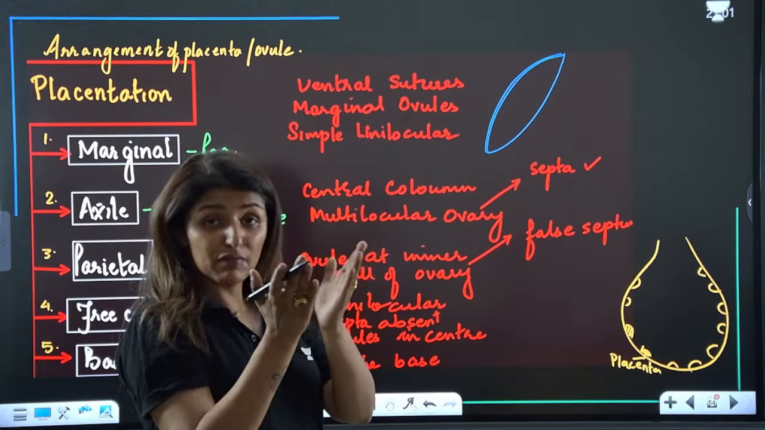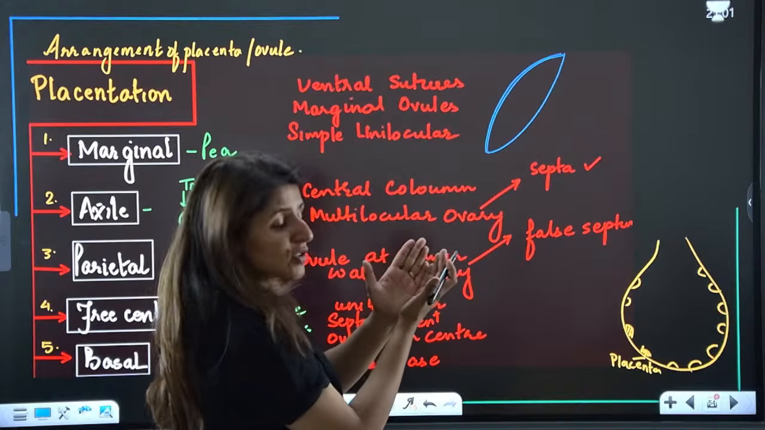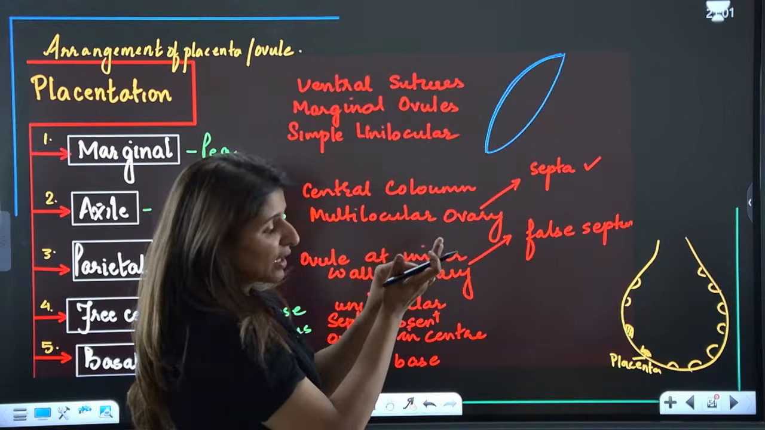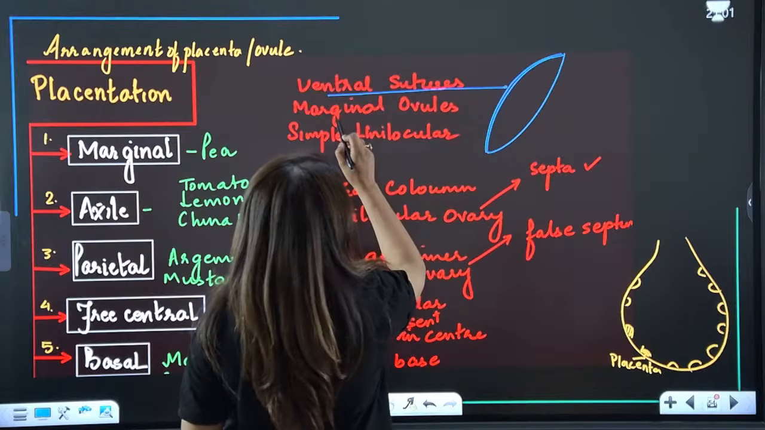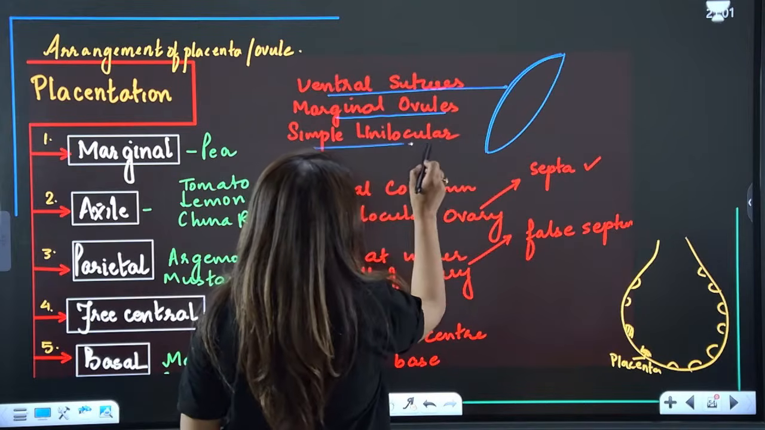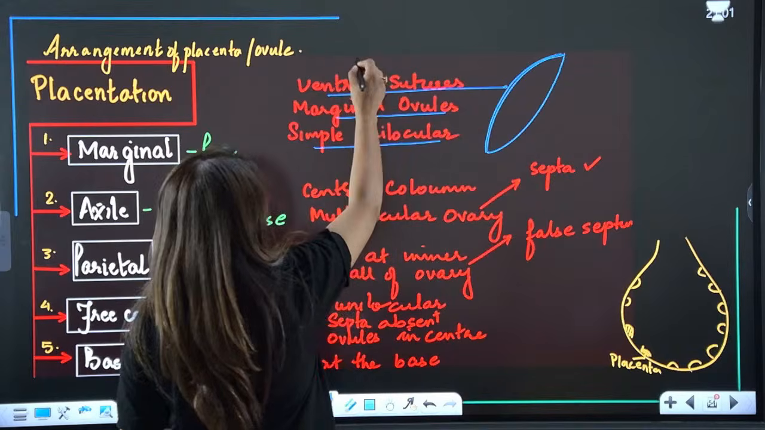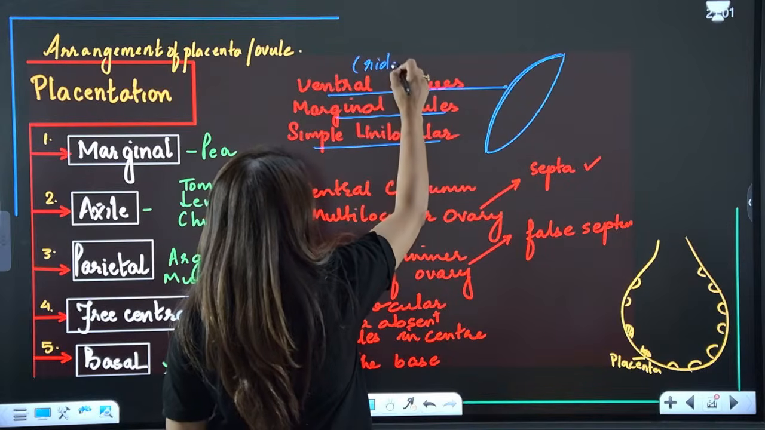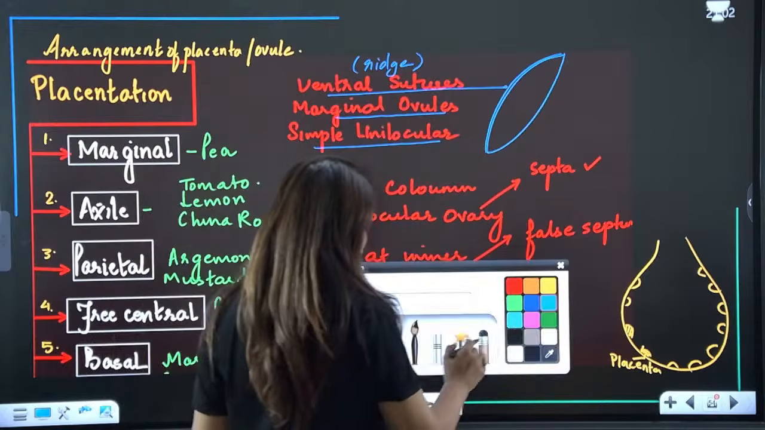So there is a ventral suture. There are two margins, ventral margins, and where the two margins combine, on each there is present a ridge. On the ventral sutures, marginal ovules are present, and it is a simple unilocular ovary. So ovules are present on the ridge. They form a ridge. Is that clear? This is where the ovules must be present.